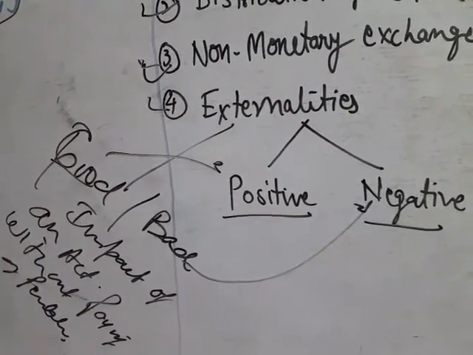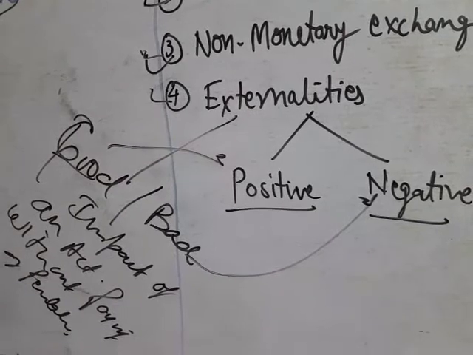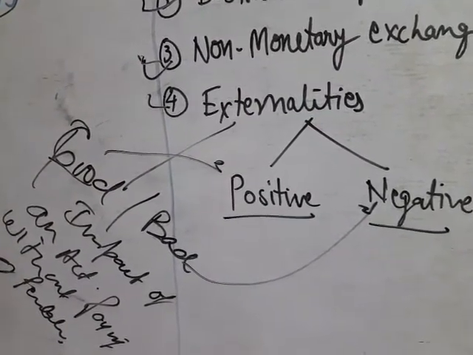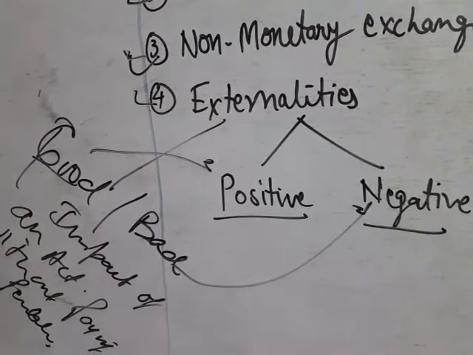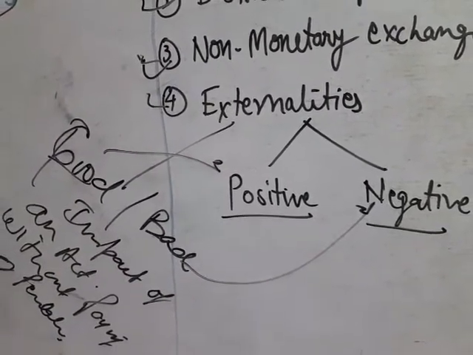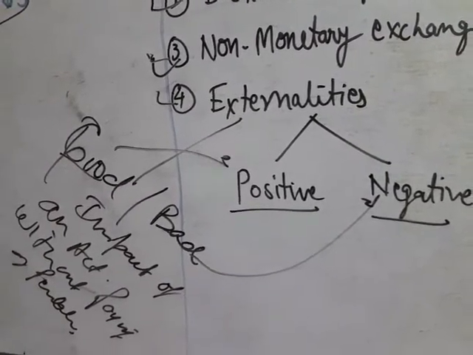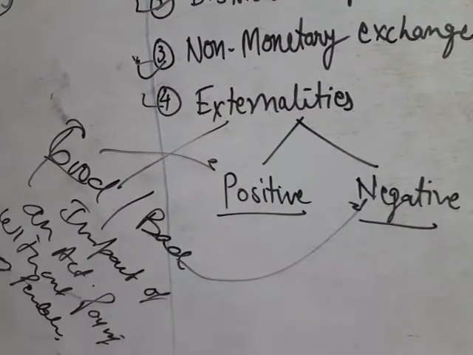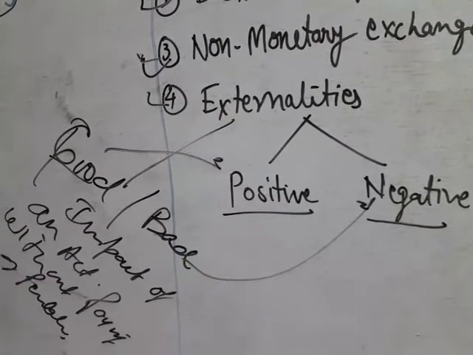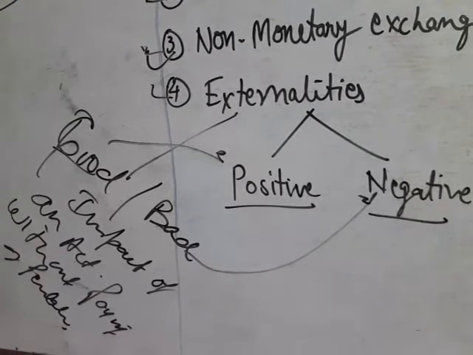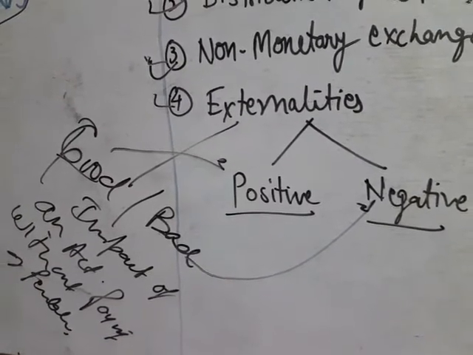On the other side, negative or bad externalities. Suppose the smoke emitted from the chimneys of the industries creates pollution. So when pollution is created, obviously the welfare of the people will decrease, but nobody is penalized. So the decreased welfare in such circumstances will not be subtracted from the real GDP.